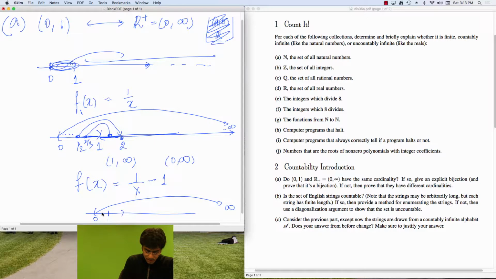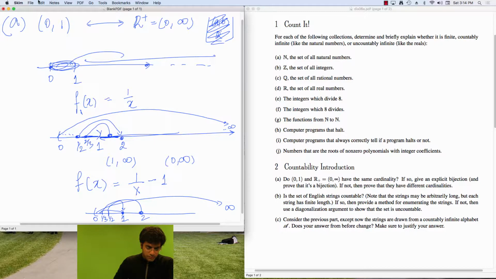And then you have, say, 1/3, which now gets sent to 2. And then you have 1/2, which gets sent to 1. And then 1 gets sent to 0. And you covered the entire interval. OK. So that was the intuition behind making this bijection.